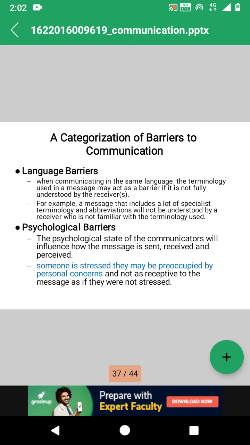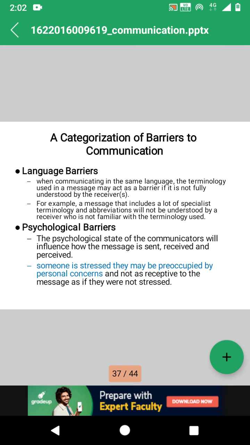Next one is psychological barriers. The psychological state of the communicators will influence how the message is sent, received and perceived. Someone who is stressed may be preoccupied by personal concerns. If a person has stress from heavy, hectic work or heavy schedules in day-to-day work, he may be occupied by personal concerns and not as receptive to the message as he would be if he were not stressed.